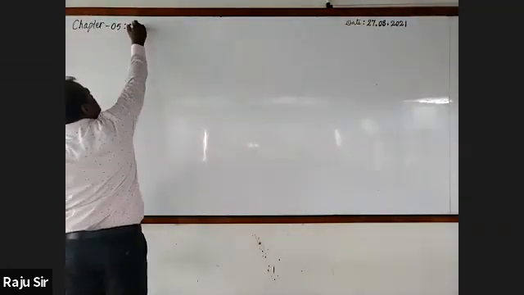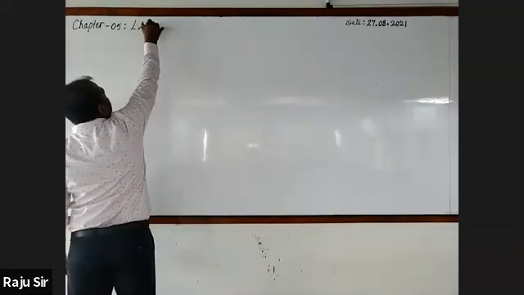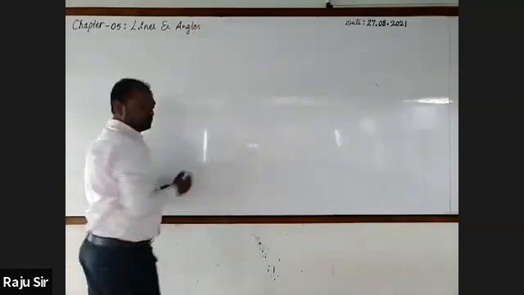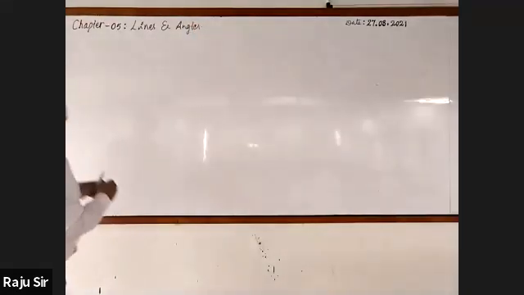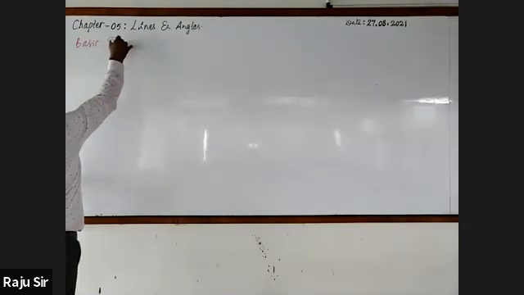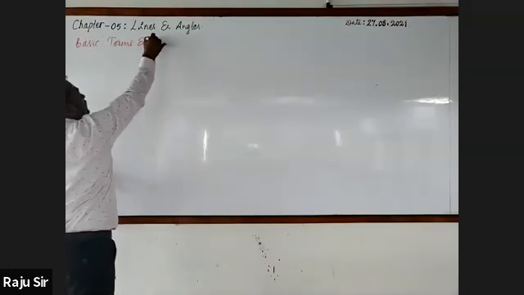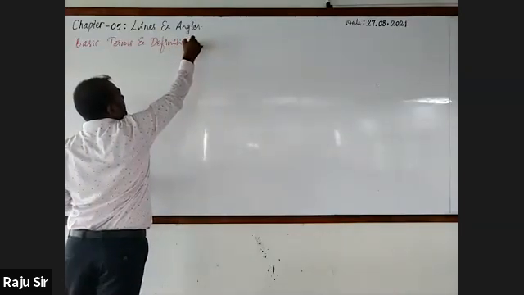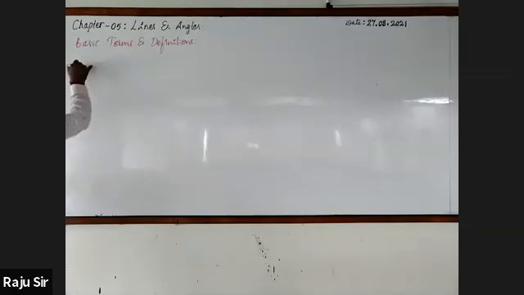I'll write the name of the chapter: Line and Angles, basic terms and definitions. Right.